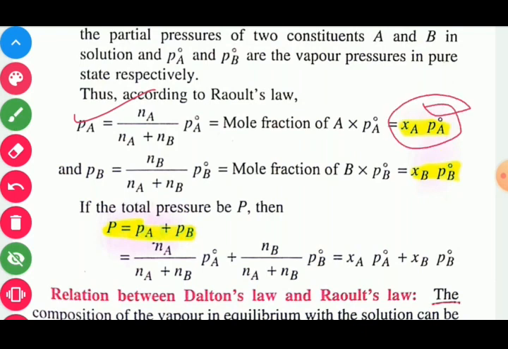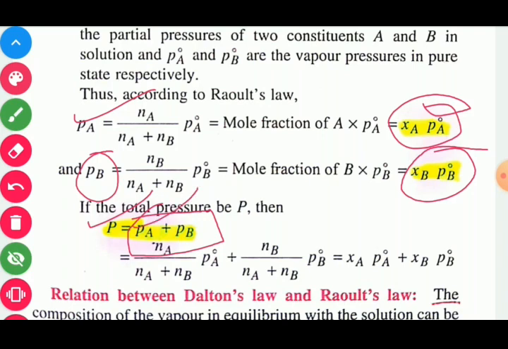For the second component, PB is equal to P naught B into XB. If total pressure is P, at that time, on implementation of Dalton's law of partial pressure, vapor pressure of solution P is equal to PA plus PB. Here PA is the partial pressure of component A and PB is the partial pressure of component B, which are present in the solution.